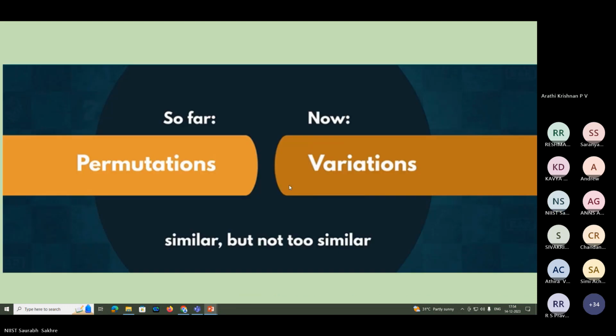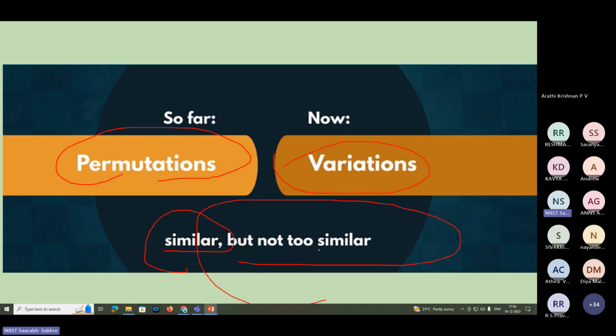Okay, we'll proceed. So by now, what we were seeing is permutations, and now we will see variations. Now one thing you have to keep in mind here. If I'm saying that three drivers are there, and one by one I have seen one driver at first post, second driver at second post, those are variations only. From a particular point of view and from an English point of view also, I am simply doing variations. But when it comes to statistics, both are not similar. We can say it is similar, but not too similar. That we will see now.